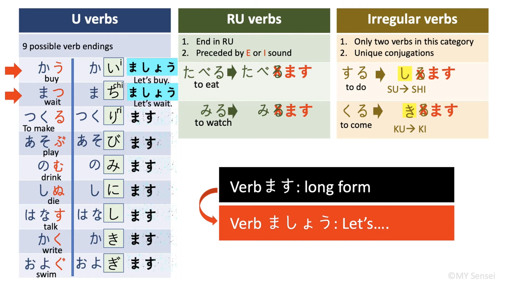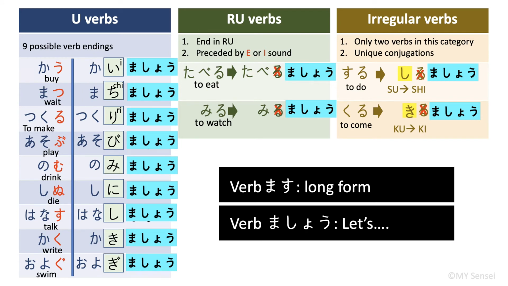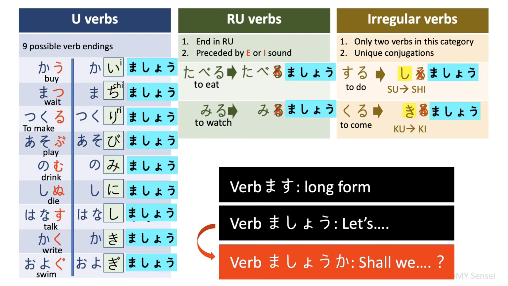You can add ましょう to the rest of the verbs. By doing so, you are changing them to invitations. We can add か to ましょう. By doing so, we have changed the verbs to shall we forms. For example, 買いましょうか means shall we buy it. 待ちましょうか, shall we wait.